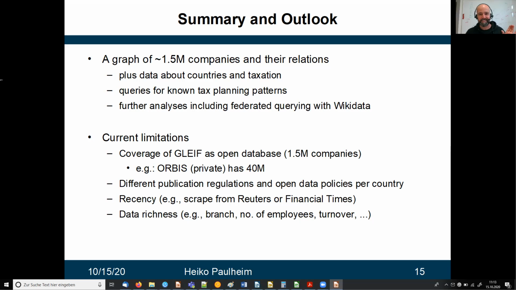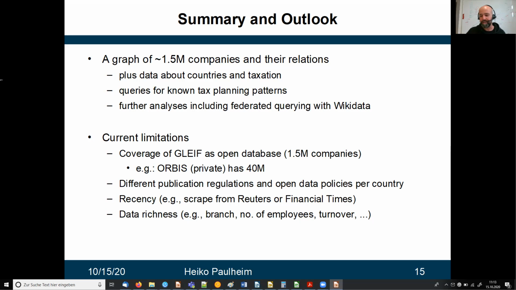One stepping stone here is that in some countries, the regulations of publishing this company data differ, and especially some countries have different open data policies. So in some of the European countries, we get a lot of this company data as open data. In other countries, it's different.